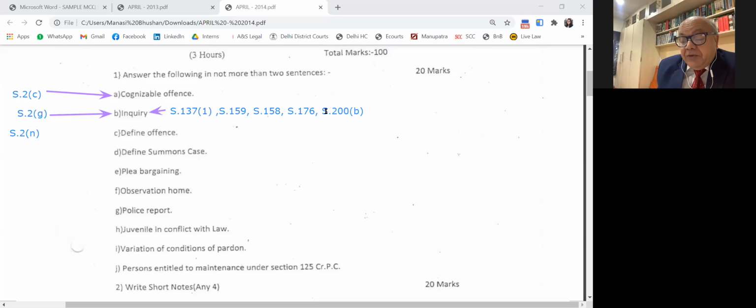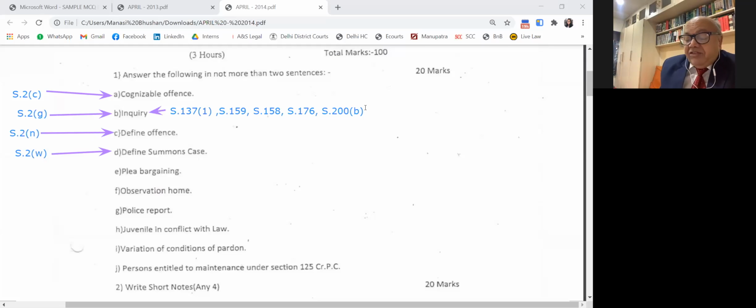Then the next question is define a summons case. Summons case is defined under section 2W. Summons case means a case relating to an offense and not being a warrant case. So first you have to understand what is a warrant case. A warrant case means a case relating to an offense punishable with death, imprisonment for life, or a term exceeding 2 years. That is a warrant case. Then all other cases which are punishable for less than 2 years are known as summons cases. Okay, section 2W and 2X, please bear in mind.